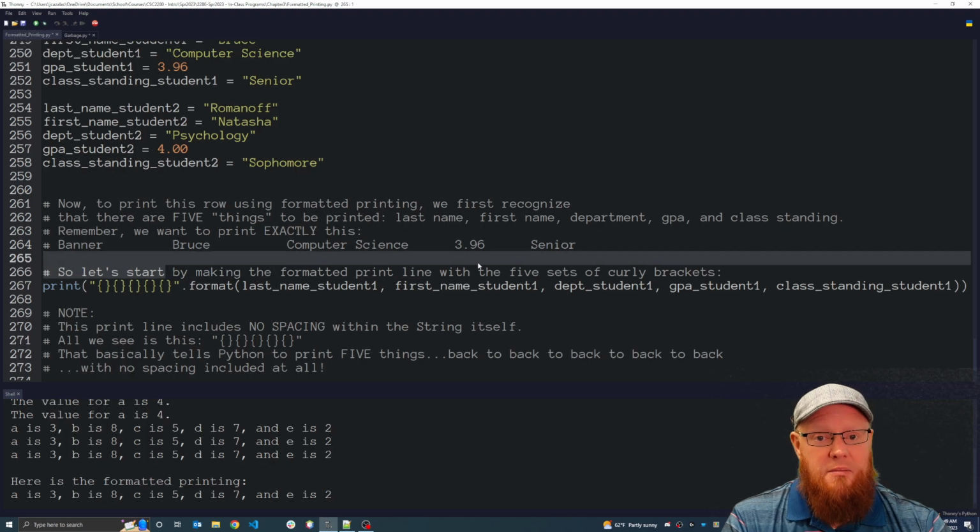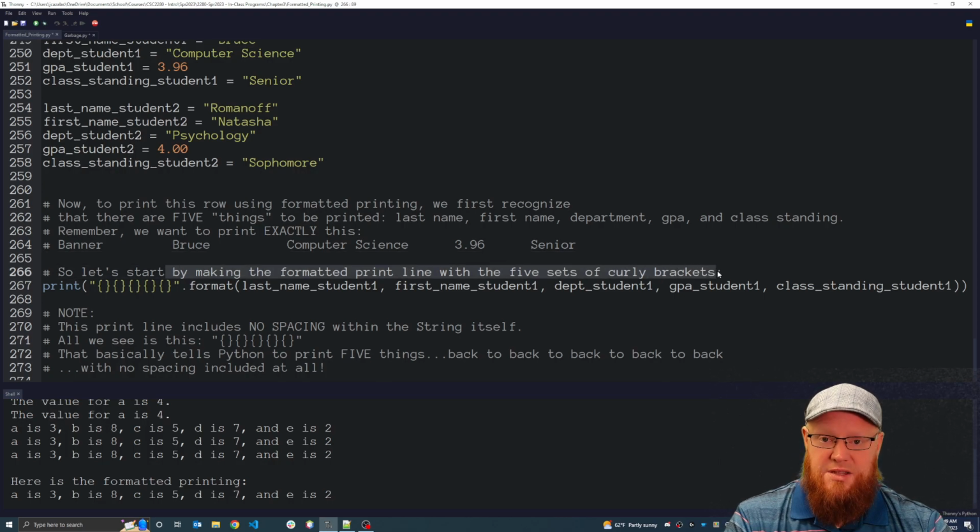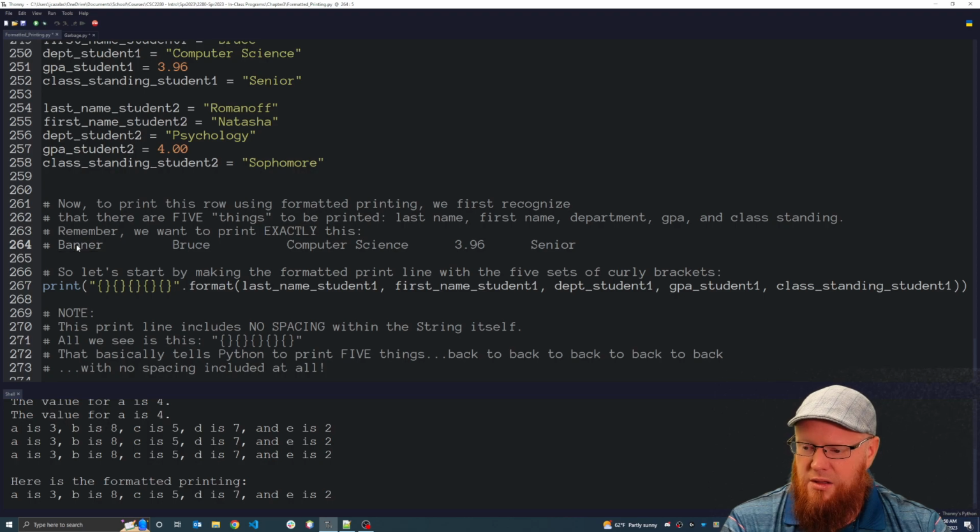So let's start by making this formatted printing statement with 5 placeholders. And we're not even going to put spacing between them. We want to print here the last name of student 1. That's going to be the first placeholder. Then we want to print the first name of student 1. That's the second placeholder.